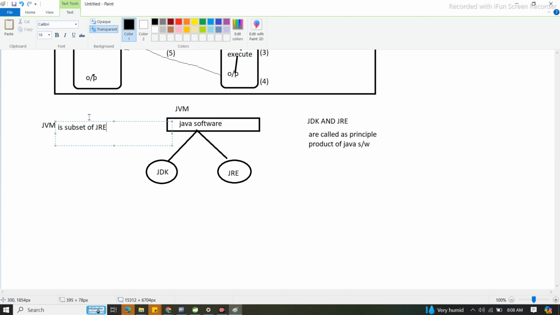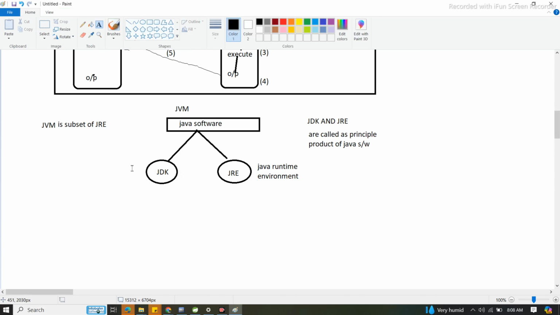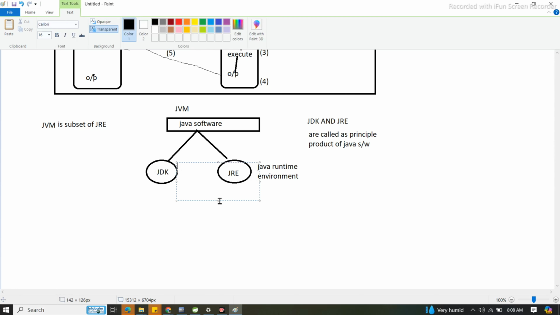Subset of JRE means JVM, Java Virtual Machine, and JRE, Java Runtime Environment. Let me write here Java Runtime Environment, and here JDK is nothing but Java Development Kit, and here JVM is nothing but Java Virtual Machine.